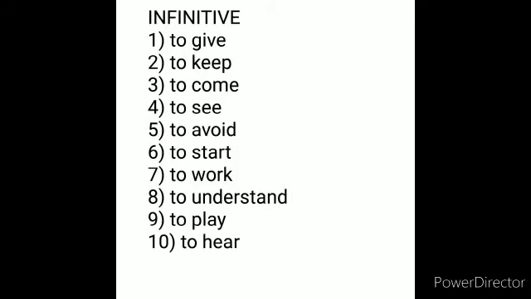Open page number 65. Underline the infinitive from the following sentences. He bought some flour to give to his wife. To give. Directly I have written the answer, you have to just underline. He locked the door to keep everyone out. To keep. We were happy to come to the end of our journey. To come. John was surprised to see me. To see. We set off early so as to avoid the traffic. To avoid. They decided to start a business together. To start.